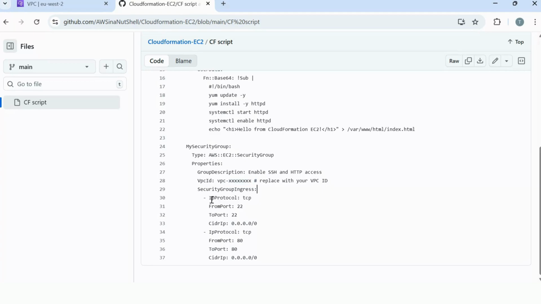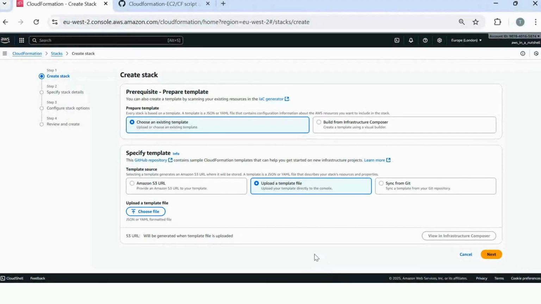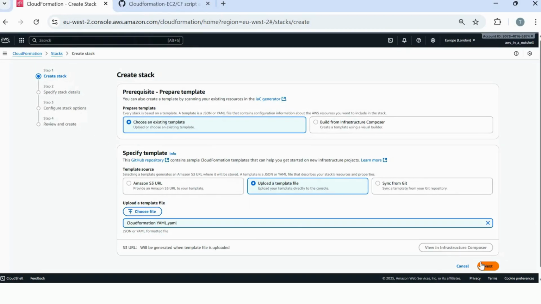In the next part, we'll upload that to the console, and then you'll see how quickly it provisions the resources. Now that's out of the way, we can get to the fun bit, which is uploading the template and watching AWS create the resources. So if you come back into the console, go to CloudFormation, Stacks, and Create Stack. We're going to choose an existing template, upload a template file, and then you're just going to choose the file that you saved in the previous part. So I'm just going to find mine and then upload.